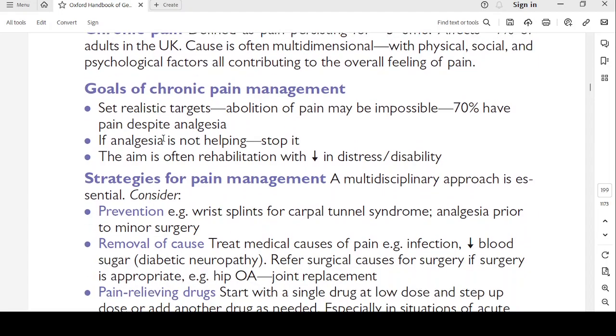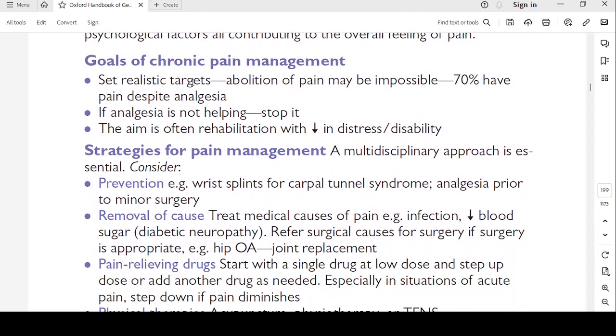Goals of chronic pain management. Set some realistic targets. Abolition of pain may be impossible because it has been there for quite long. So, abolition may be impossible. 70% have pain despite the analgesia.